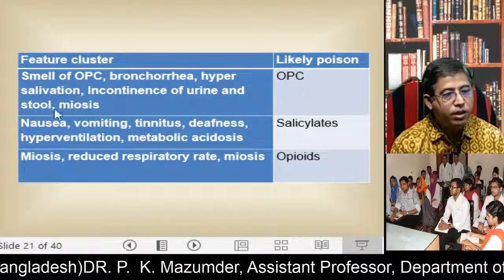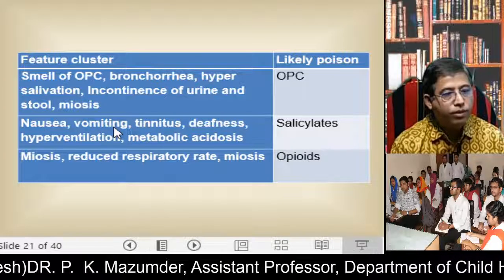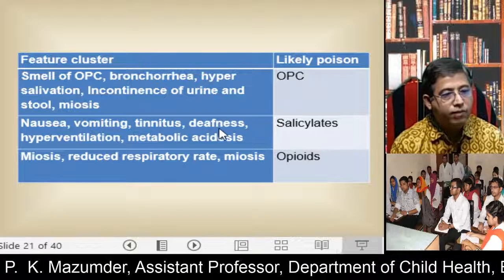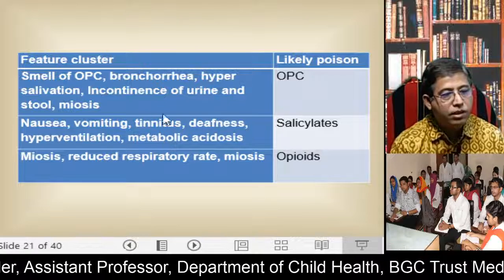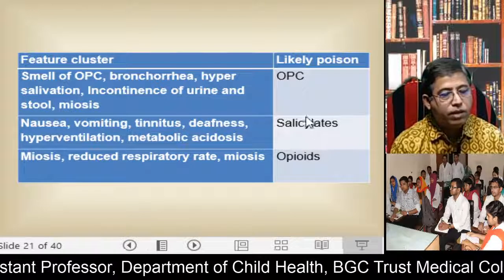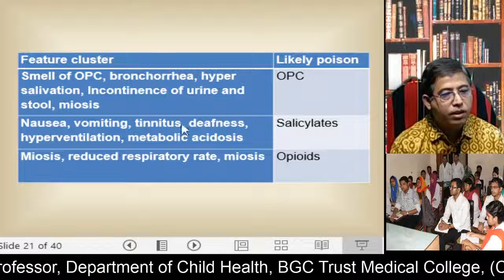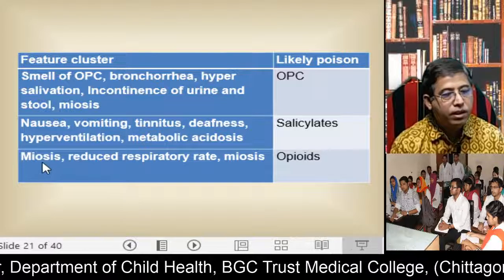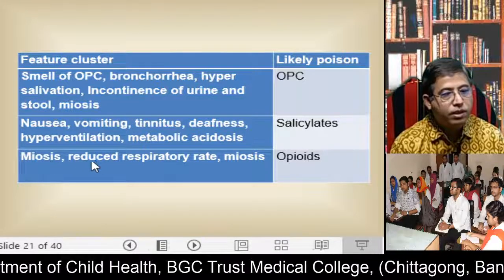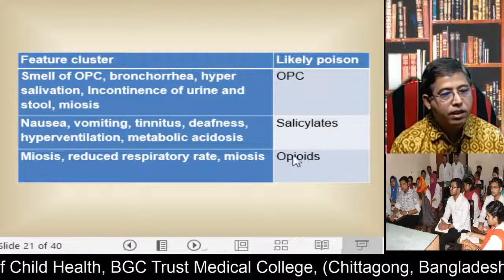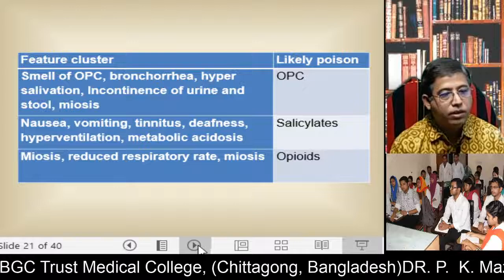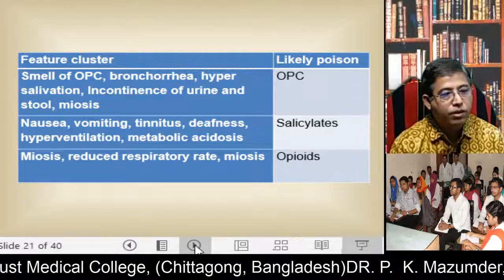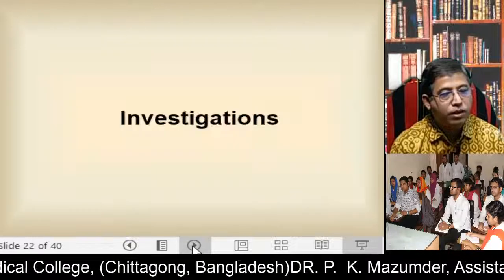If the child presents with nausea, vomiting, tinnitus, deafness and hyperventilation, metabolic acidosis, you suspect the patient is suffering from salicylate poisoning. And if a patient presents with miosis and reduced respiratory rate, you suspect the patient is suffering from opioid poisoning. So these are the clusters of features of poisoning.